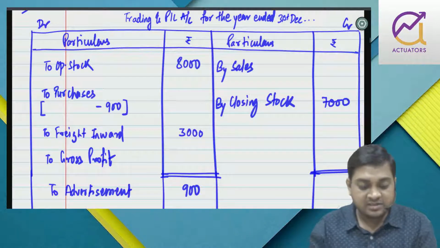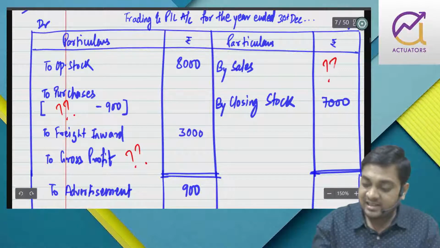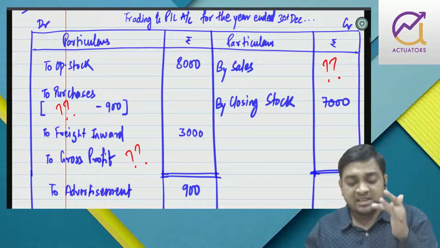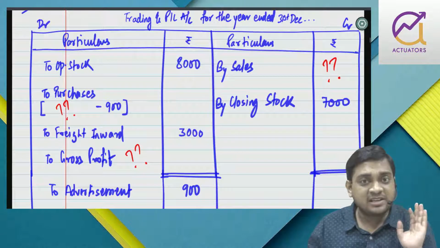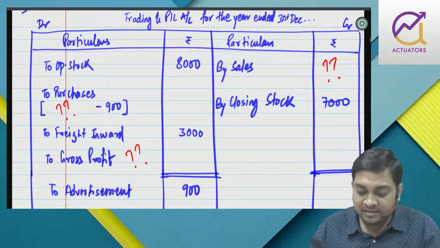Now I need the purchase figure, I need gross profit, I need sales. Once I know purchase, I'll put it here. Then opening plus purchase plus direct expense minus closing will give me COGS. I have the GP percentage ready with me. Add profit to that, I'll get the sales. As simple as that, right?